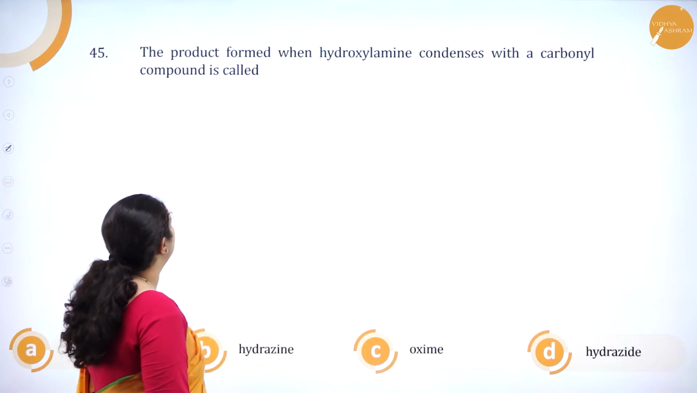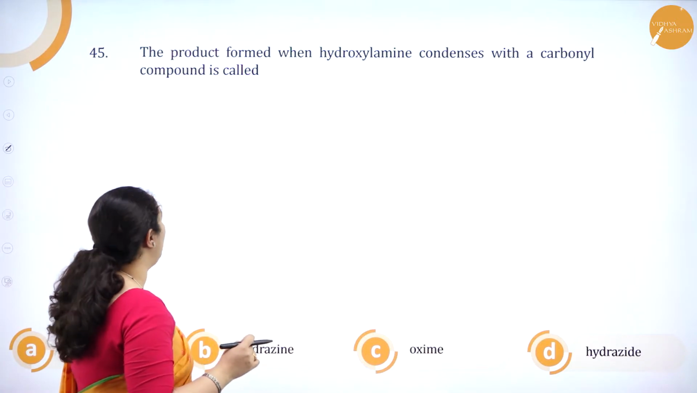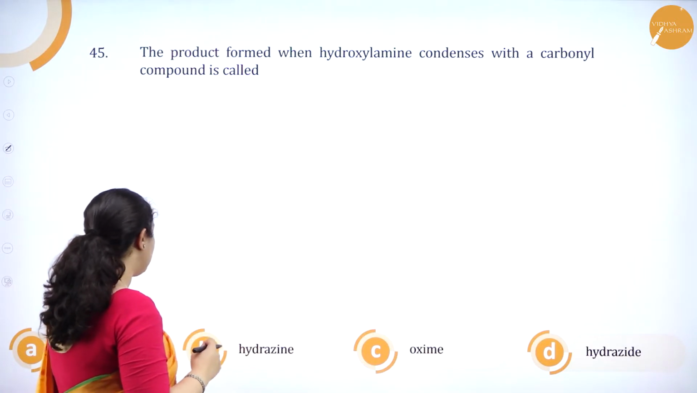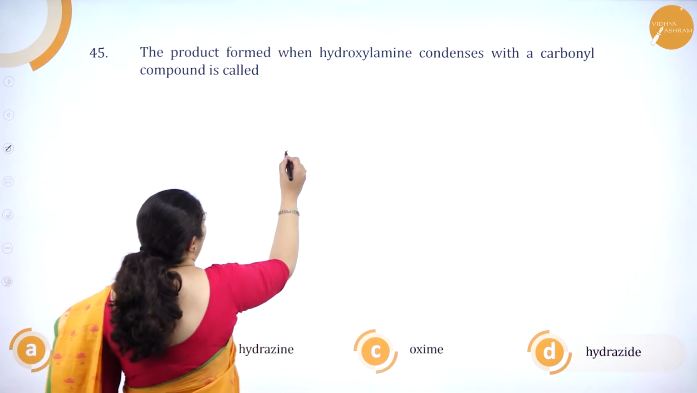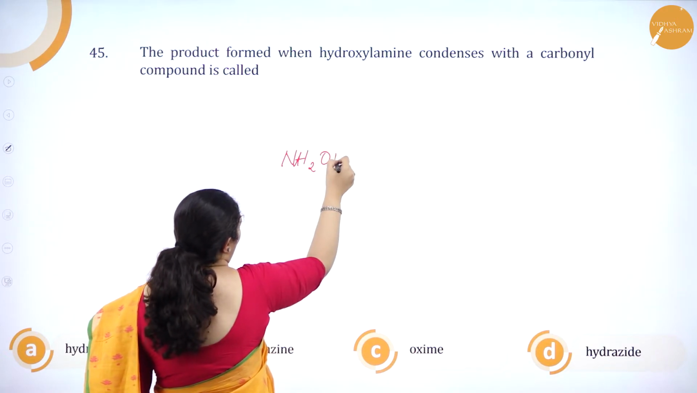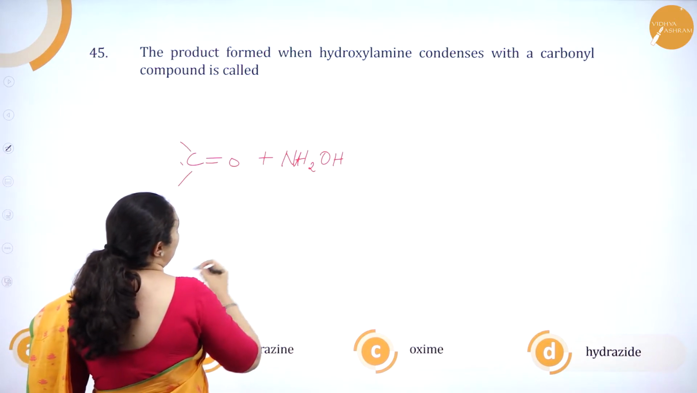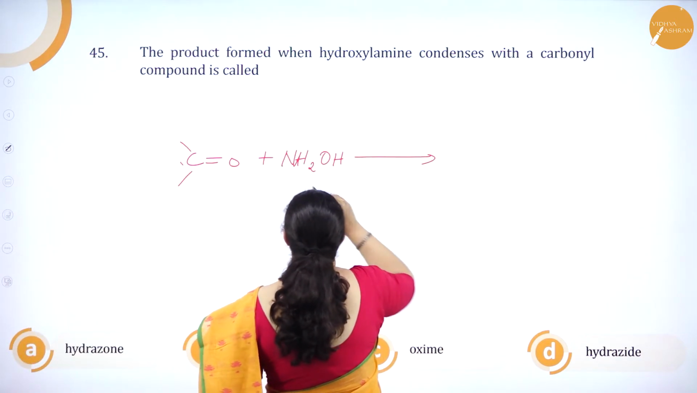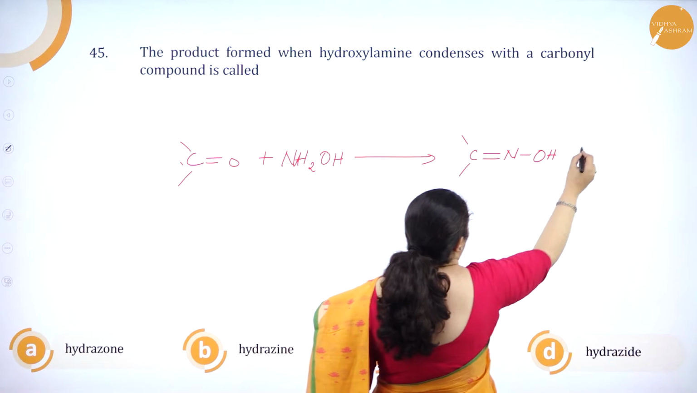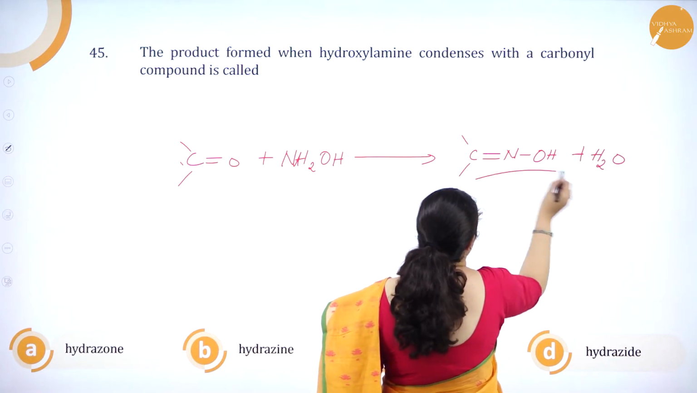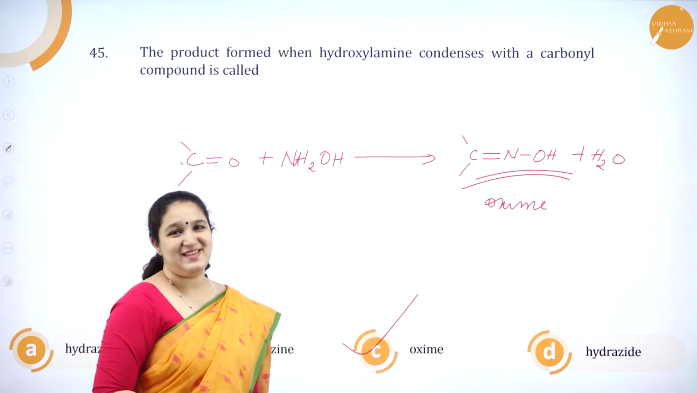Next question. The product formed when hydroxylamine condenses with a carbonyl compound is called hydrazone, hydrazine, oxime, hydrazide. So, hydroxylamine is NH2OH when it condenses with a carbonyl compound. Okay, what will be formed? H2O is removed. So, you'll get carbon double bond nitrogen with OH group and H2O. And what is this called? It is called oxime. So, option C is the correct answer.